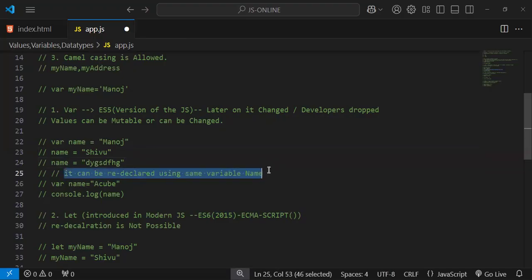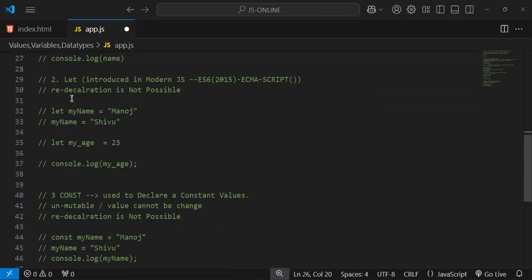And as I said, it can be redeclared using the same variable name. What's my variable name, right? Here I'm declaring the same variable name. Redeclare using the same variable name. How do we see the output? Using console.log, right? And that's the next thing, which is introduced in modern JavaScript.